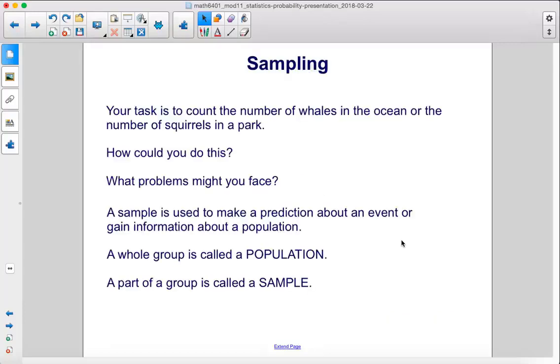Sampling. Your task is to count the number of whales in the ocean or the number of squirrels in a park. How could you do this? What problems might you face? A sample is used to make a prediction about an event or gain information about a population.